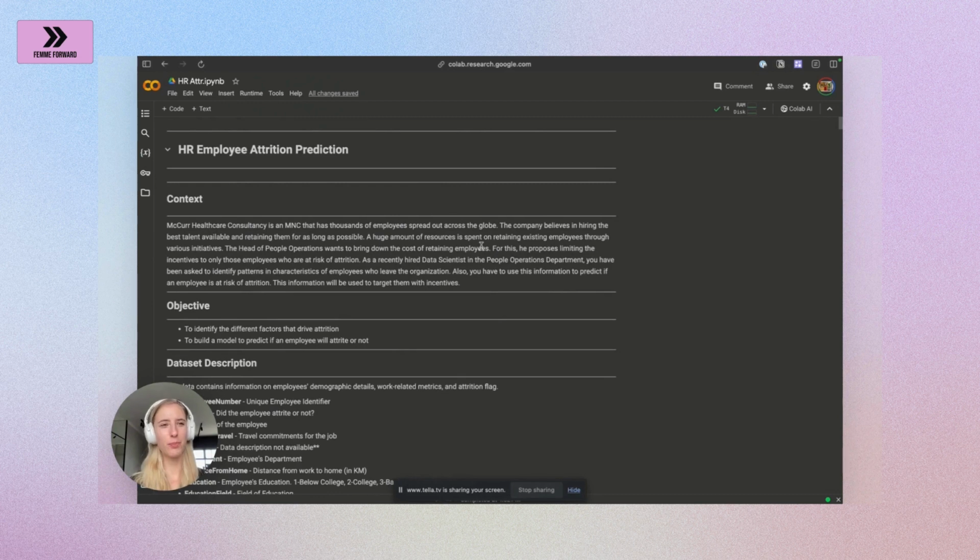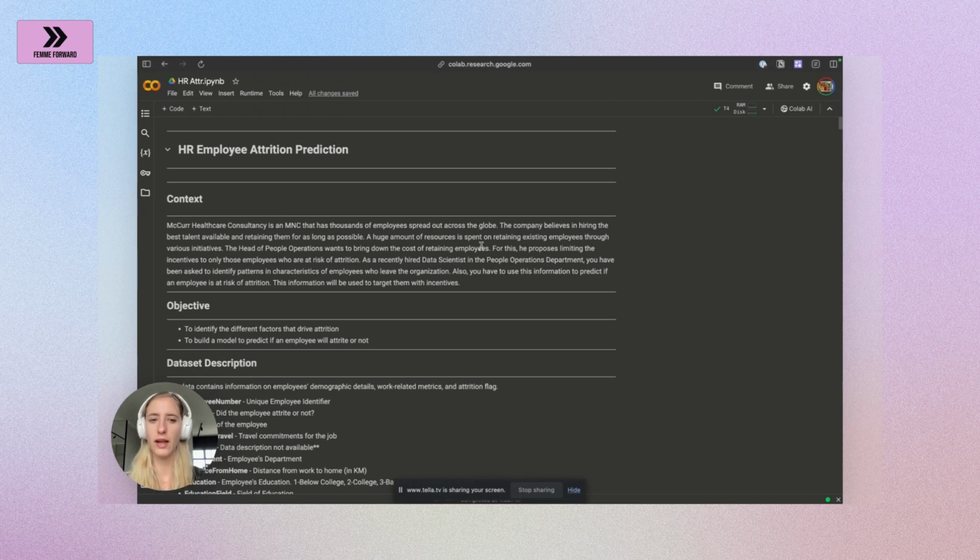Hi, welcome to another cool project that I did in the scope of the Massachusetts Institute of Technology's program for applied machine learning. This time, we're going to build a model to predict whether or not an employee is going to quit a company. So this is going to be really exciting, I think, for you as well.